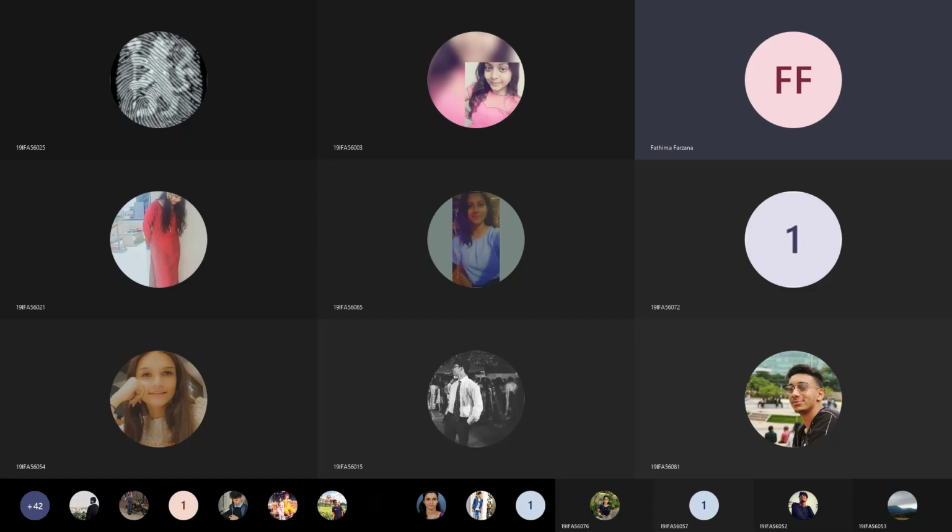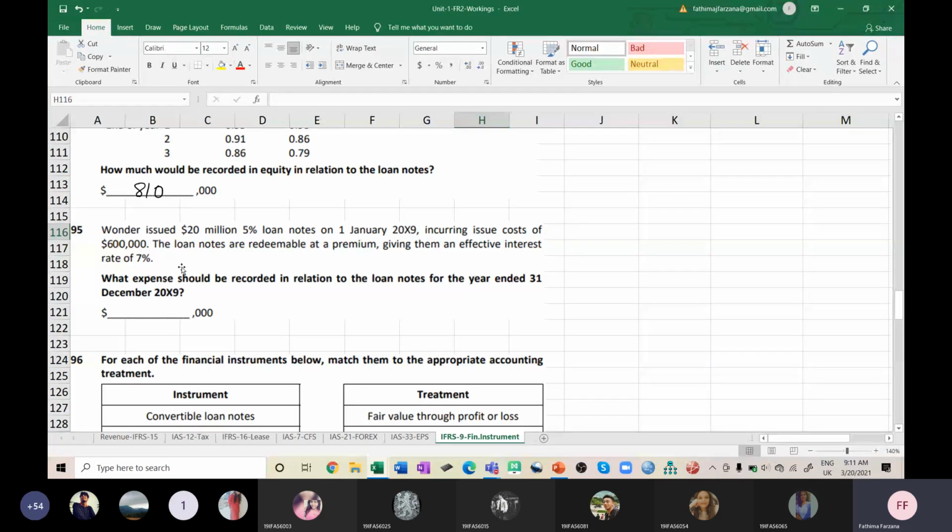Wonder issued, see, this is the financial instrument part. We'll finish the remaining problems, okay? So Wonder issued $20 million 5% loan notes on 1st January 2009, incurring issue cost of $600,000. The loan notes are redeemable at premium, giving them an effective interest rate of 7%.